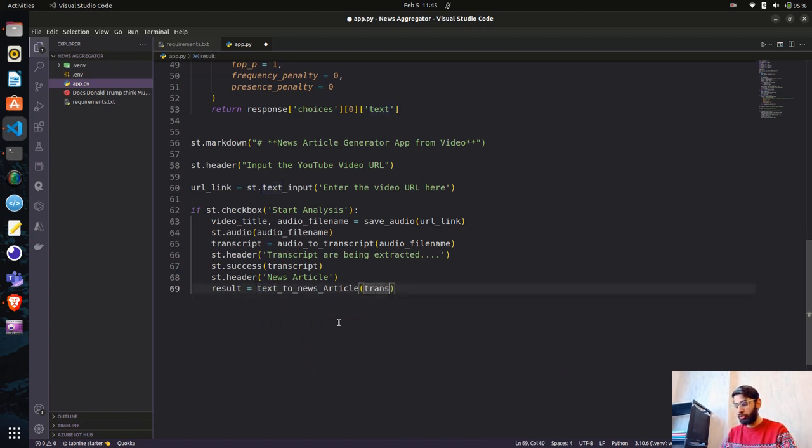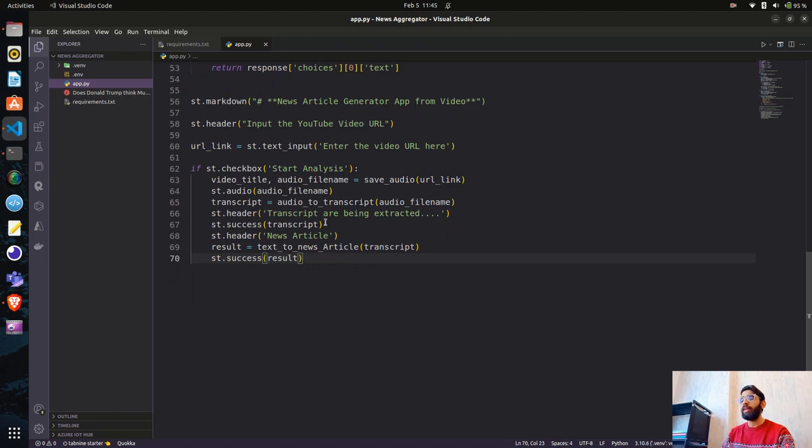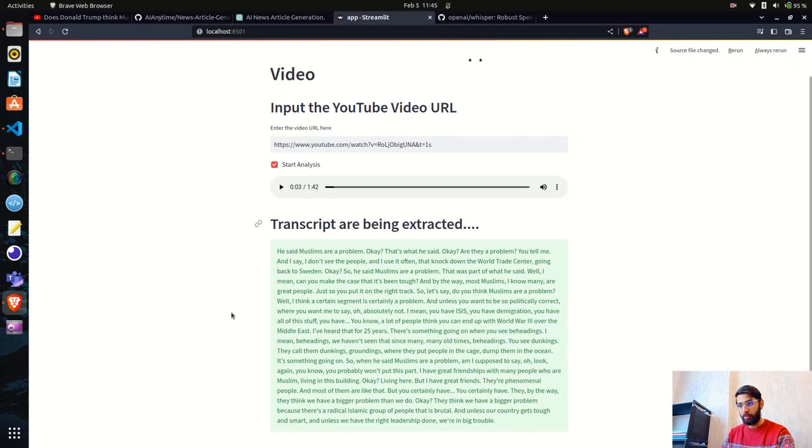Here we have passed the transcript, and let's do st.success to get the result. Okay, this is what we need. We had the audio saved here, and we have used that audio to get the transcript, and now we are passing that transcript to get the news article. Now let's see if we are able to get the desired response.